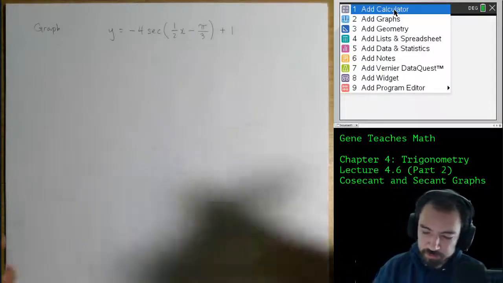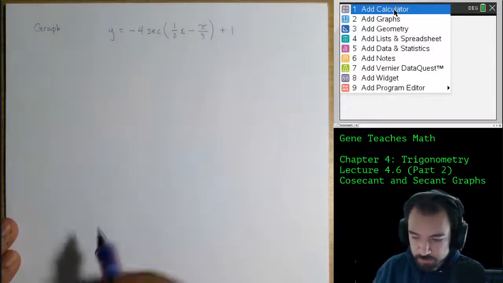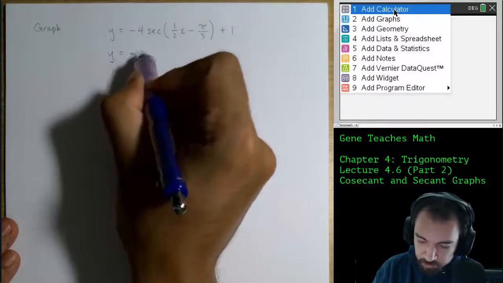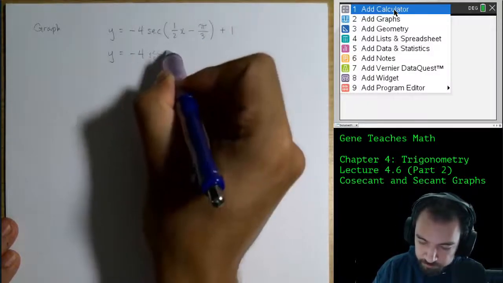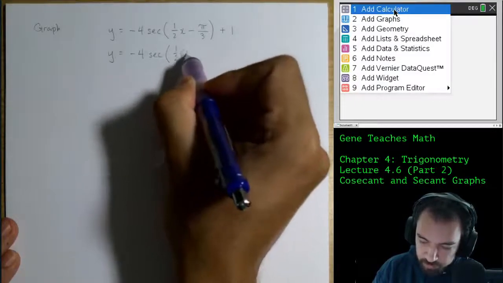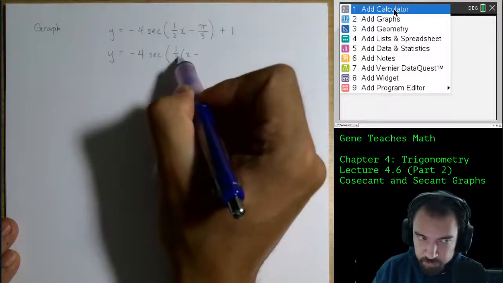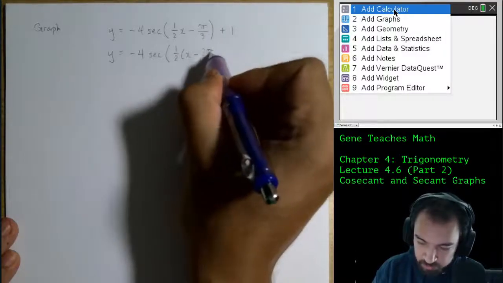Let's do another example with secant this time. So the first step, always, I will factor the coefficient on x out so we can do dilations first. 1/2 x minus, I'm going to take pi over 3 divided by 1/2, which means multiply by 2 over 1. It's 2 pi over 3.